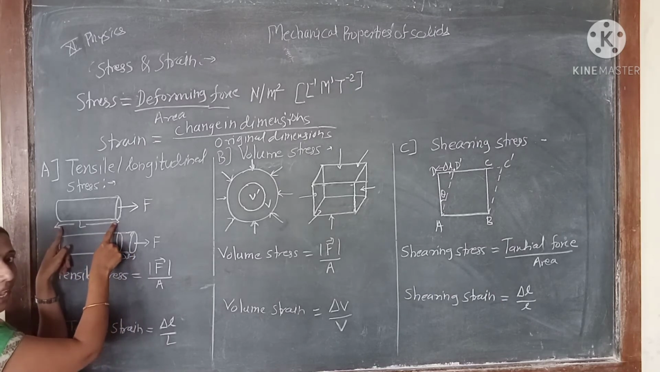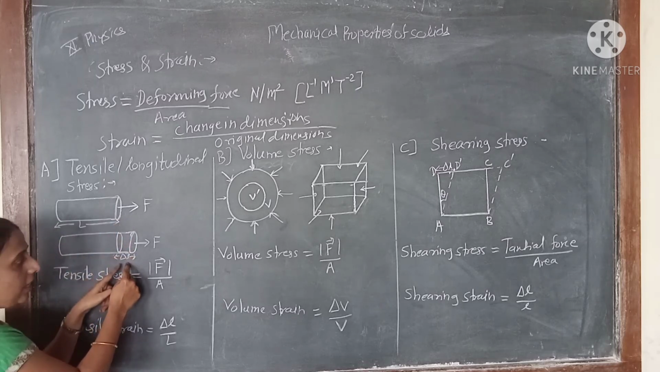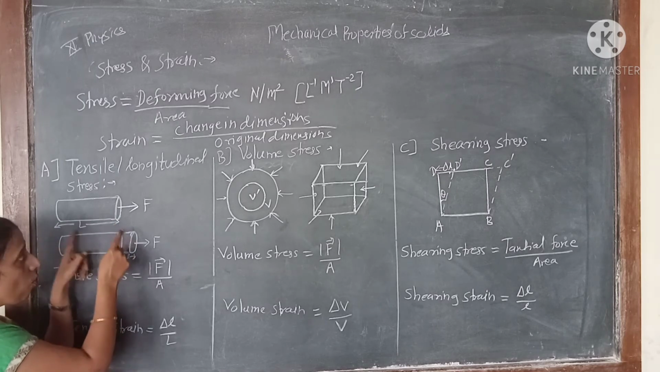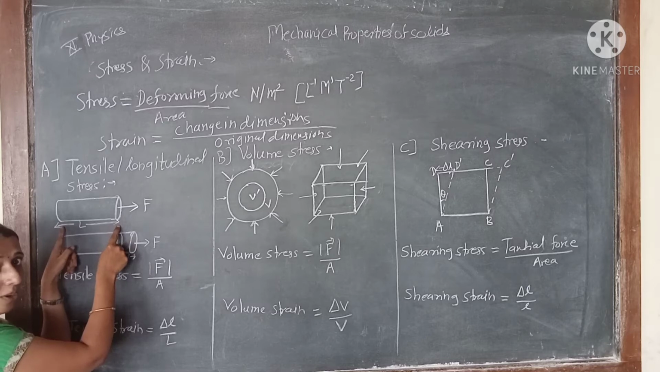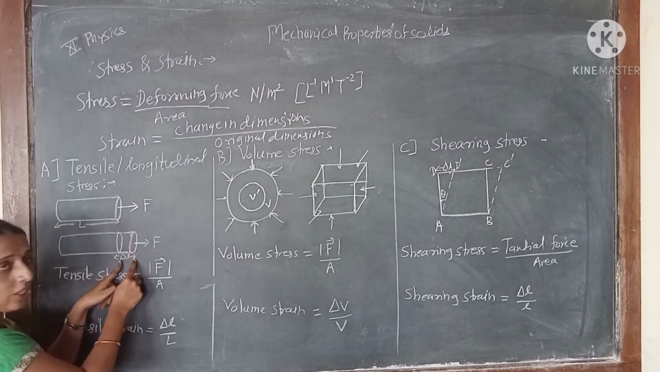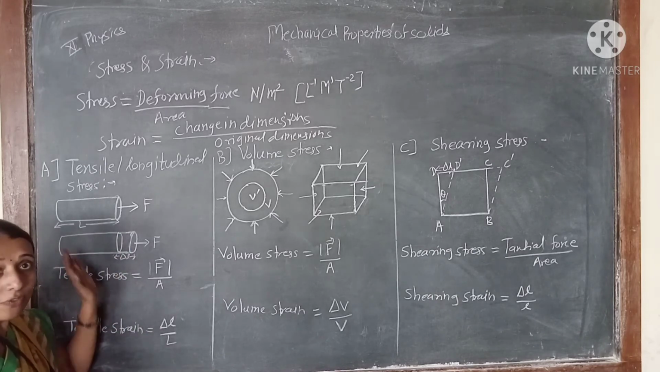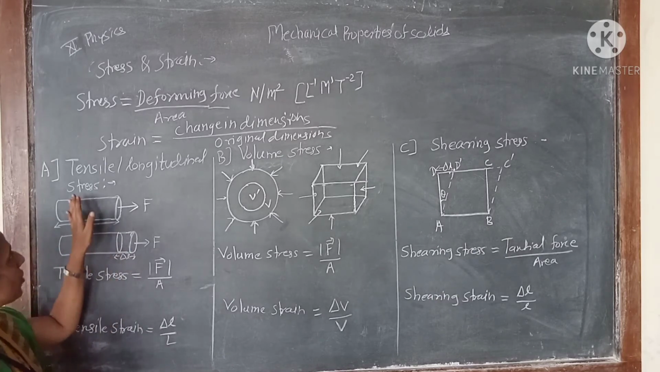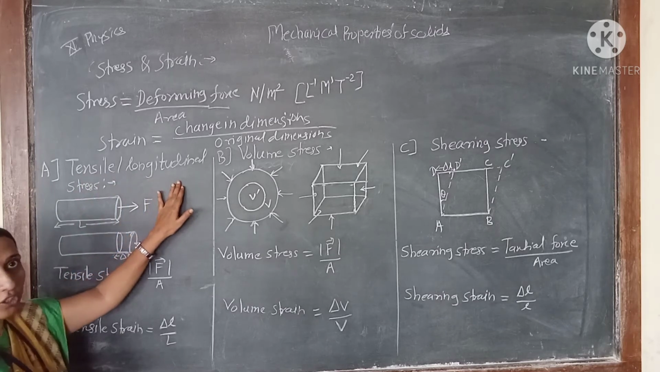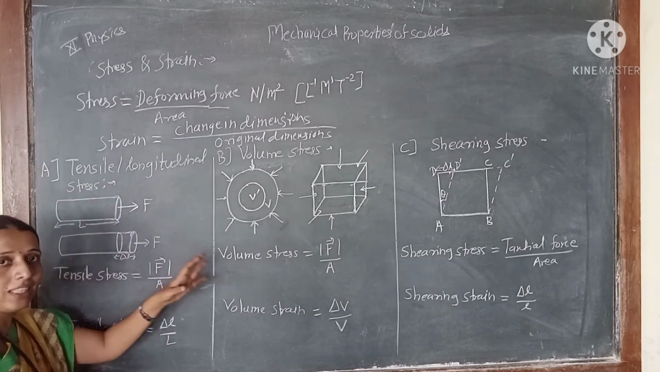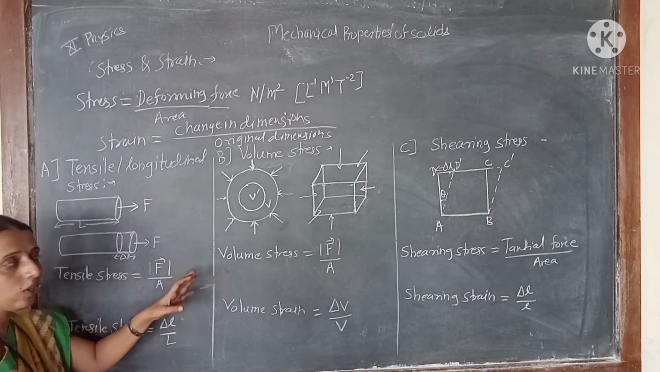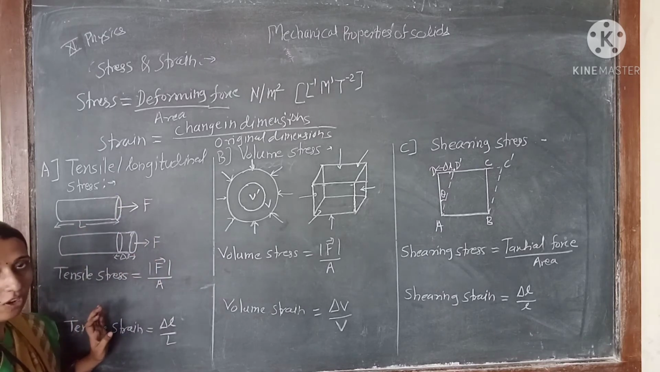Original length किती आहे L, किती नाही increase झाली delta L, means change original dimension त्याचे L आहे for the length and change in the dimension काय आहे delta L. Means such a type of stress is called a tensile or longitudinal stress. Means along the length हे stress असणार आहे, change होणार आहे, that is called a tensile or longitudinal stress.